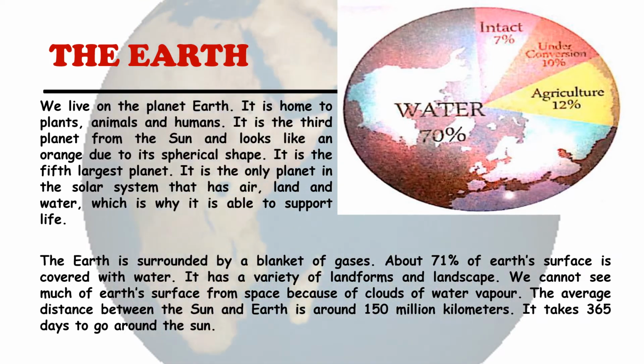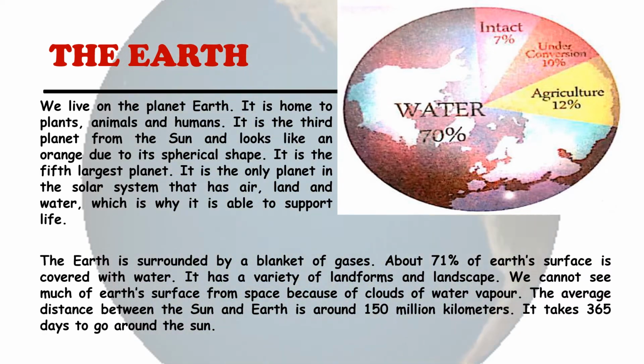The average distance between the sun and the Earth is around 150 million kilometers. It takes 365 days to go around the sun, and we call it 1 year when our planet Earth completes one round around the sun.